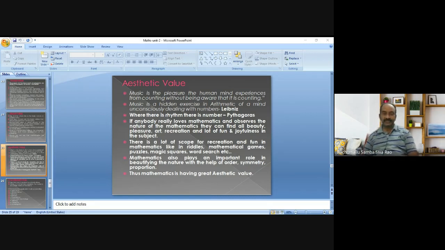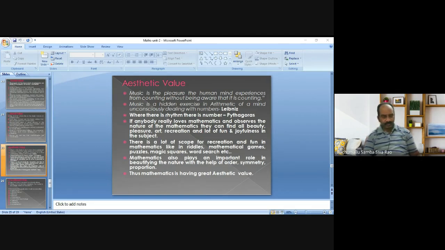Mathematics is closely related with arts like drawing, painting, music, etc. We discussed earlier, at the time of the external correlation of mathematics, the correlation of mathematics with fine arts.